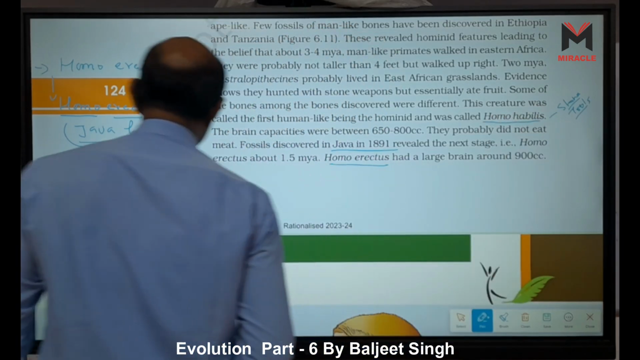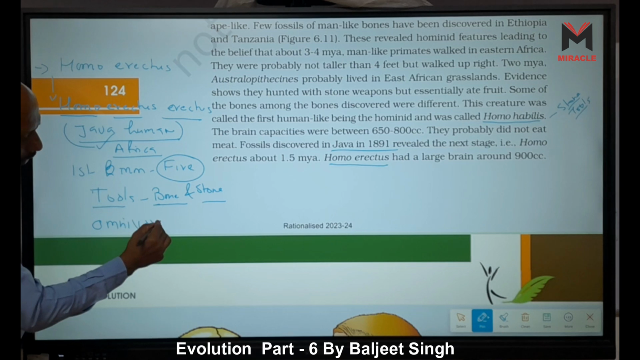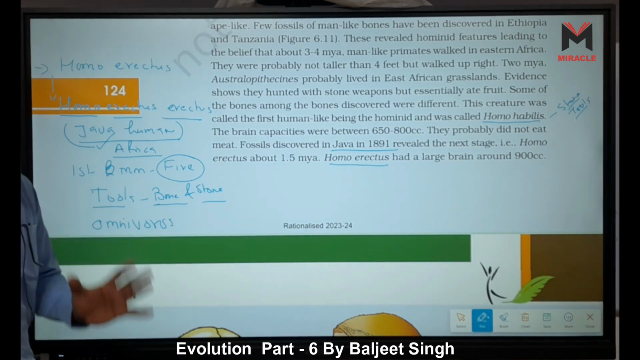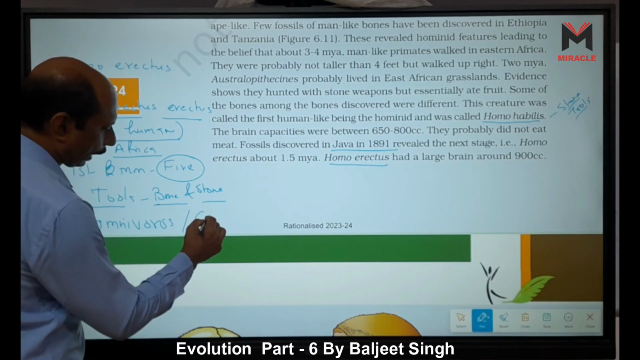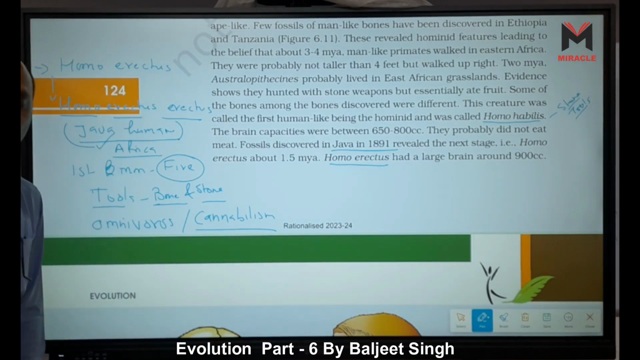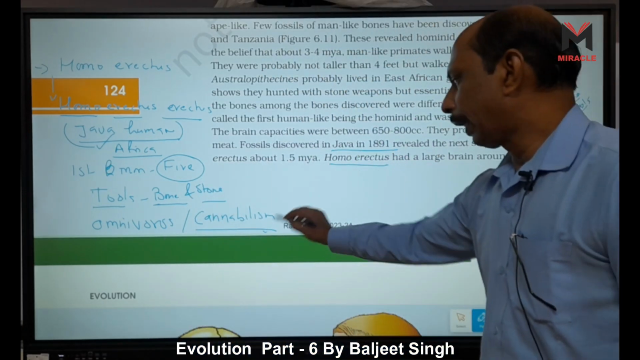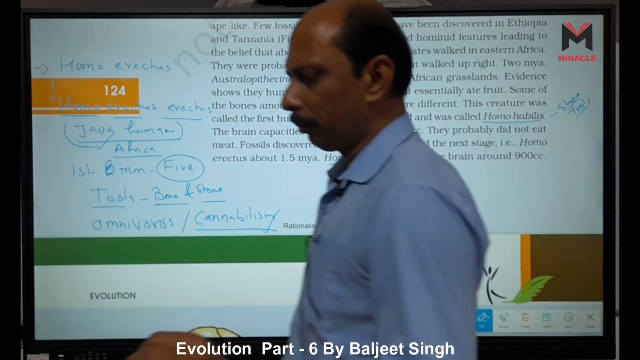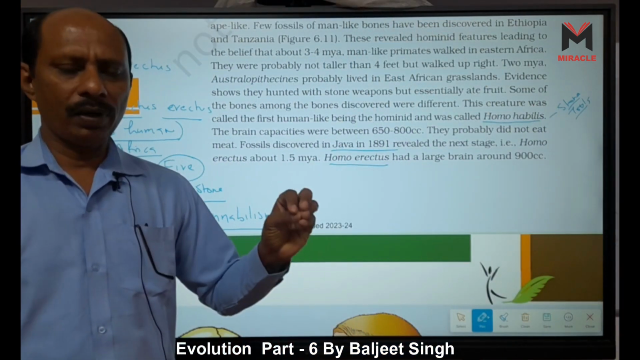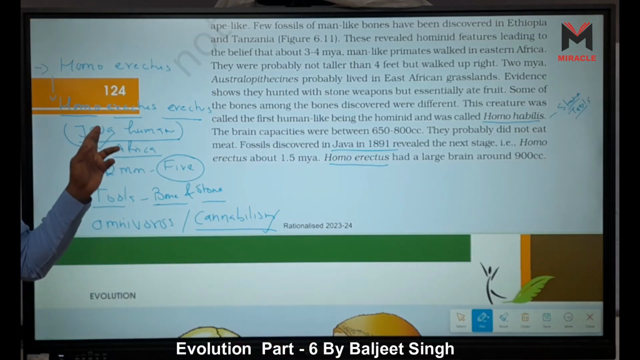But Homo erectus, that is, Java human, is veg and non-veg, that means omnivorous. And in some cases, we also find that they show cannibalism. Cannibalism means they eat human flesh also. If an animal or organism eats the meat or flesh of its own species, it is considered a cannibal. So that is Java erectus, Java human.